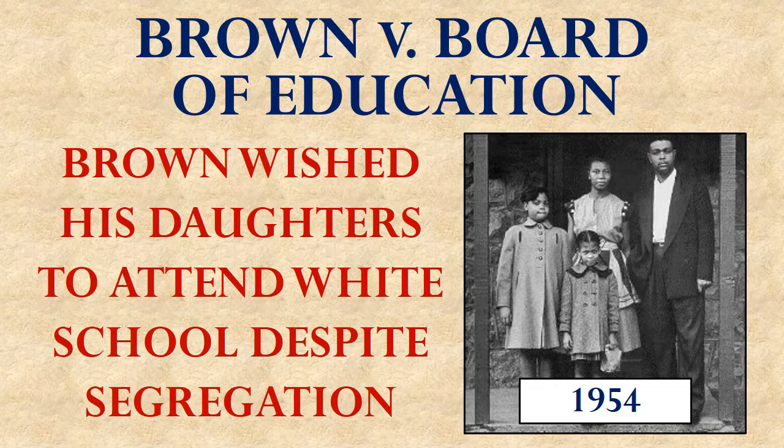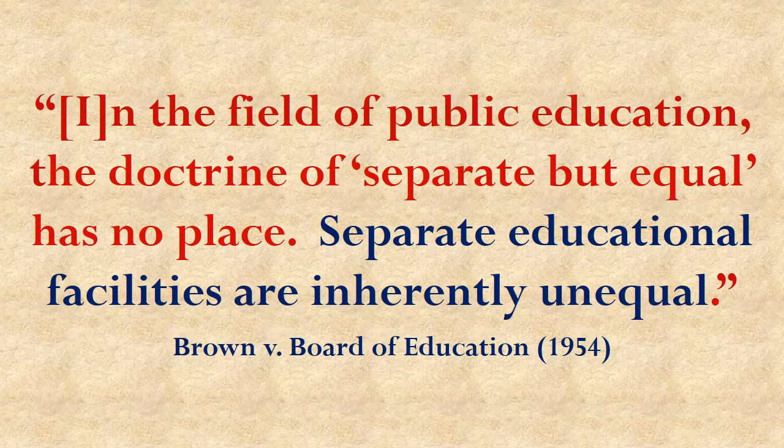If the Supreme Court had simply applied the precedent from the Plessy versus Ferguson case that we learned about in the previous unit, these families would clearly lose. But that isn't what happened. The United States Supreme Court overruled the Plessy decision in Brown versus Board of Education. Now notice this is about 60 years later. Plessy was decided in 1896, and this is 1954.